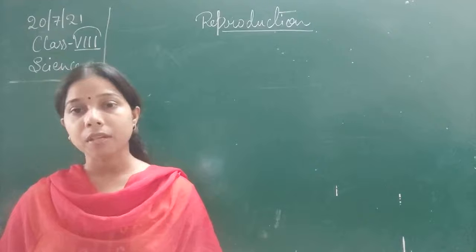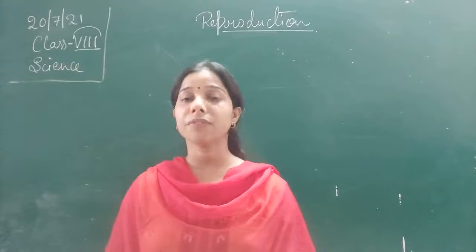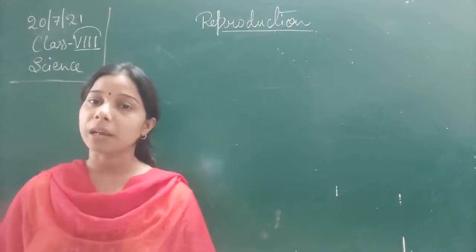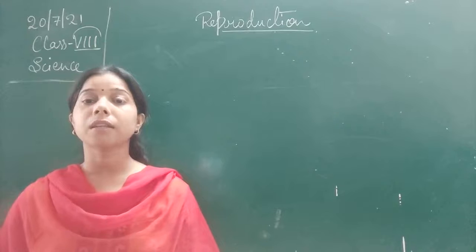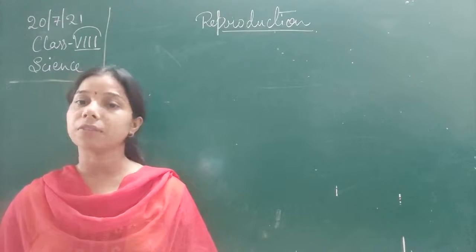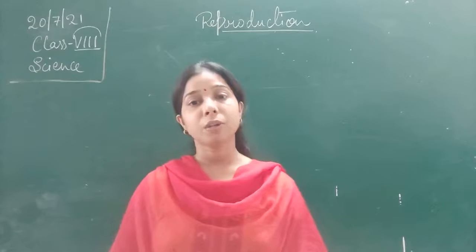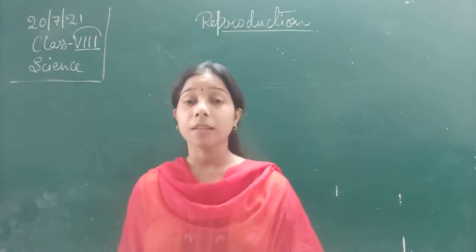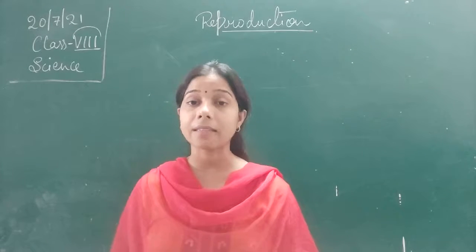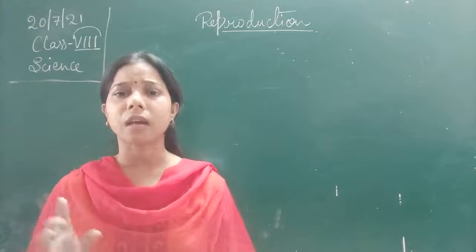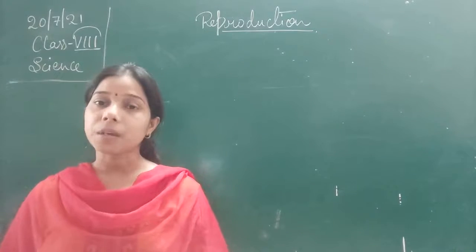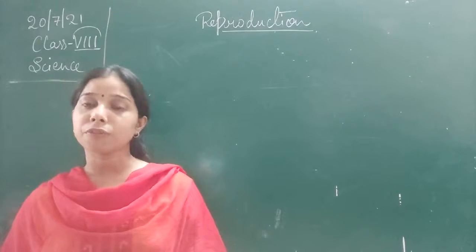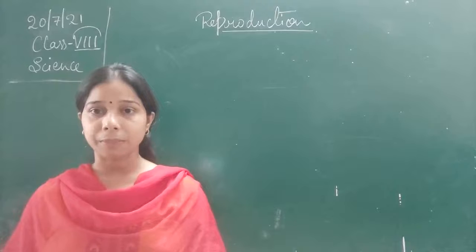So it is the male gamete and the female gamete which fuse together. They come together, they fuse together, and thus a zygote is formed. So we can say that the formation of a zygote occurs because of the fusion only. Now, in the process of sexual reproduction, you will find that the offspring produced are not identical to their parents, but yes, they are similar to their parents. They are just alike to their parents only. As we have also seen, in sexual reproduction there is involvement of two parents, so variation will be there.